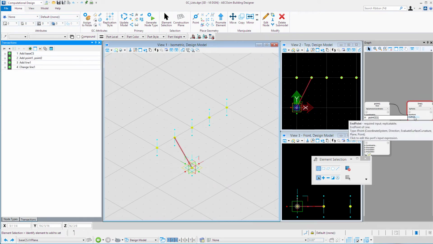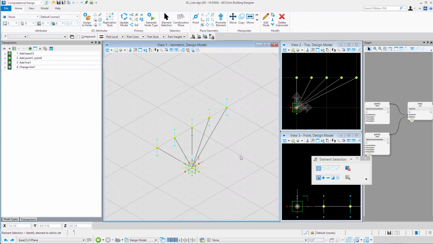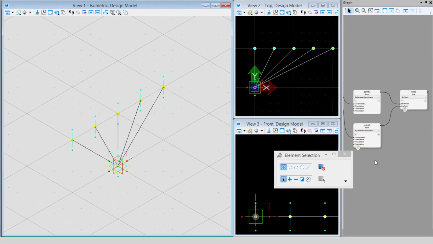But now let's go back and we're going to talk a little bit about replication. So I'm going to remove the indexing that we put on there so that we go back to having the entire list and we get 5 lines. So in this case, we had one input which was not a list, it was a single point, and we had a second input which was a list. And so it's fairly simple that it draws 5 lines there. But what if our start point was also a list? Then you would have 2 lists which need to interact. So let me just record the current state where we're at, and then I'm going to change point 1.